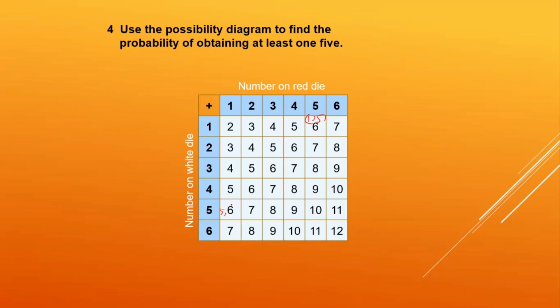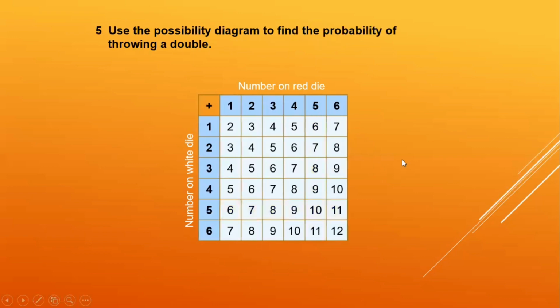So these two lines are going to be included over there. Let us highlight it. So the total possible outcomes are going to be 1, 2, 3, 4, 5, 6, 7, 8, 9, 10, and 11. So the probability is going to be 11 upon 36. Did you understand? At least one 5. So there should be at least one 5 out of the outcomes when the dice are rolled.